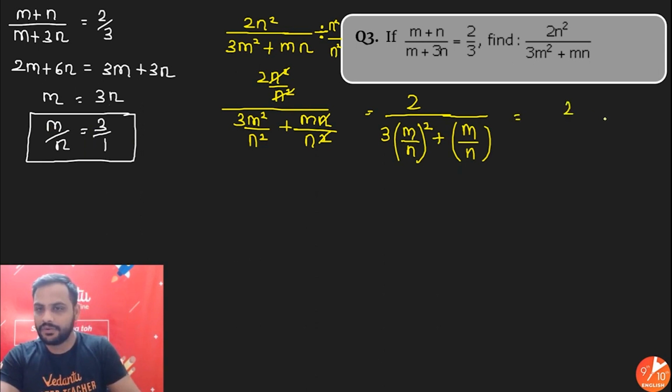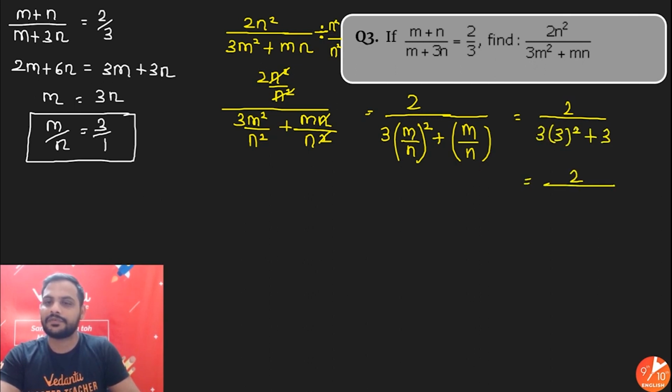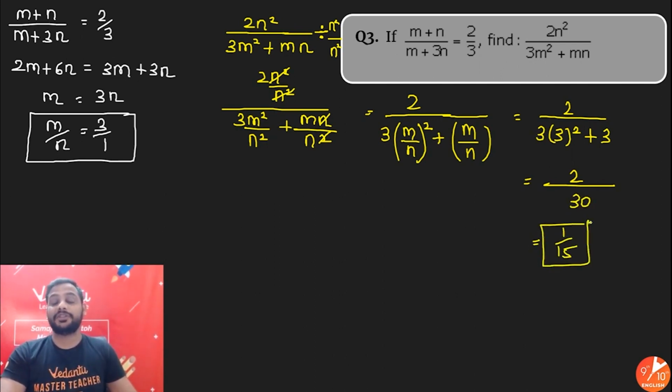So it is equal to 2 upon 3 into 3 square plus 3. 3 square is 9, 3 nines are 27, plus 3 is 30, which is equal to 1 by 15. So the answer for 2n square upon 3m square plus mn is equal to 1 by 15.